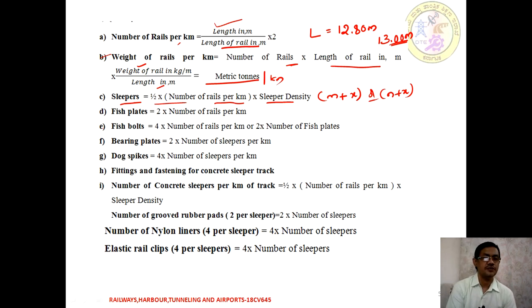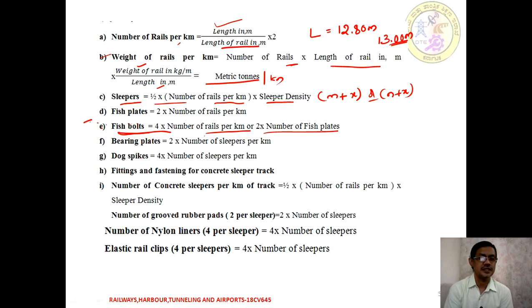Next is the fish plate. For every rail per kilometer we should provide 2 fish plates. Then for each fish plate we provide 4 fish bolts. Hence the number of fish bolts is 4 times the number of rails, or 2 times the number of fish plates you have provided.